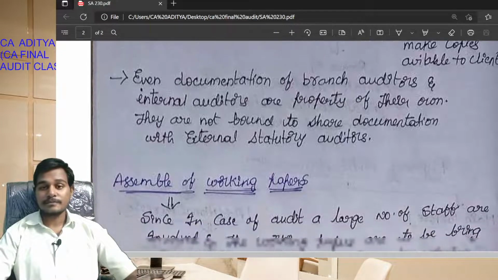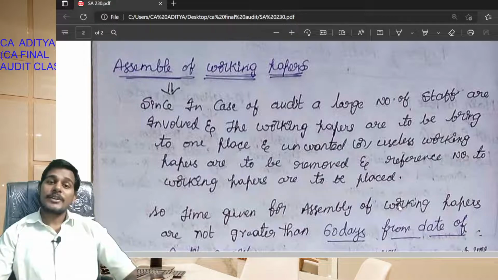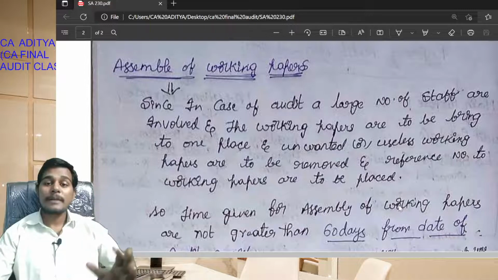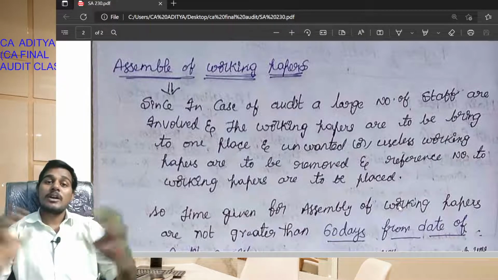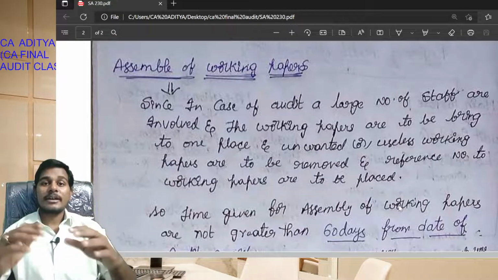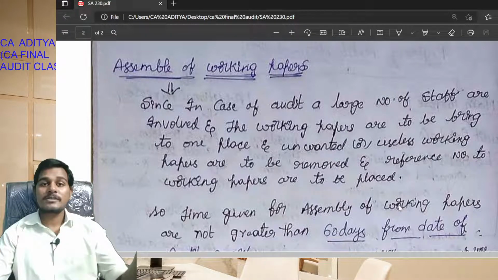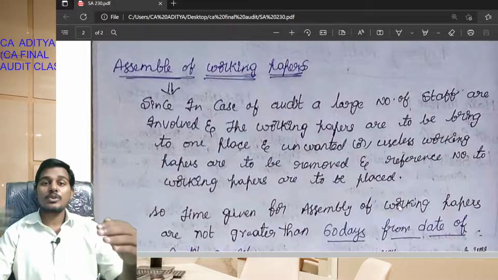Okay students, next, assembly of working papers. In the case of an audit, a large number of staff are involved. In such a case the working papers are scattered around among the large number of staff. So in such a case the working papers are brought to one place and the unused or useless working papers